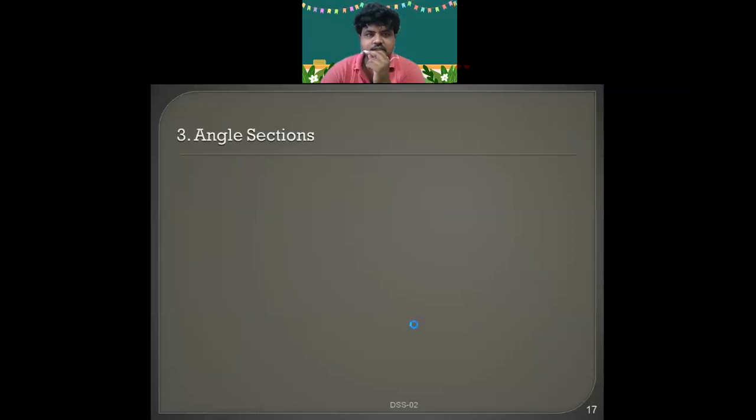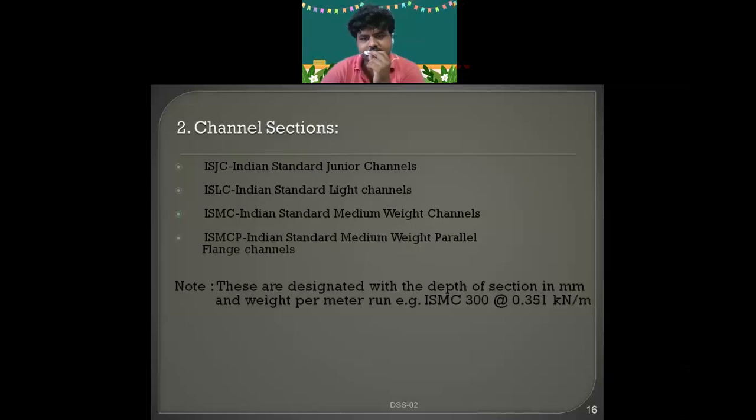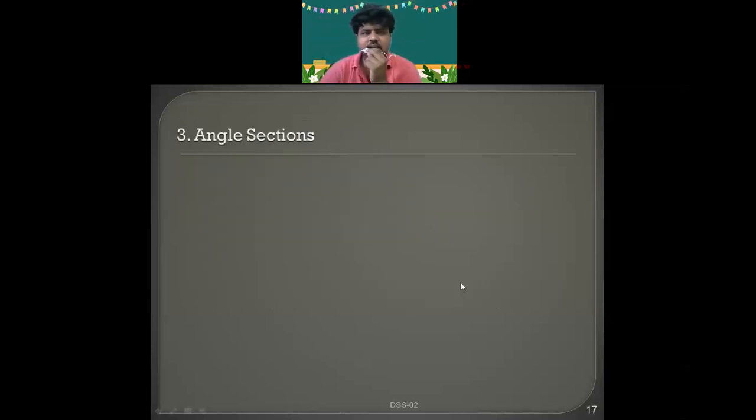Next one is the channel section: Indian Standard Junior channels, Indian Standard Lightweight channels, Indian Standard Medium Weight channels. The designation is the same, MC, C for channel. Next, angle sections. When you take the angle section, you will have equal angle and unequal angle.